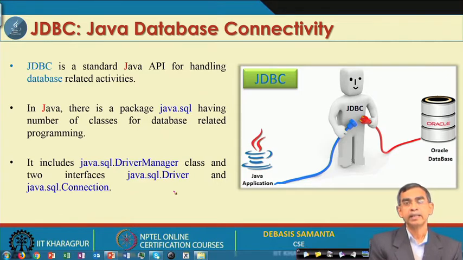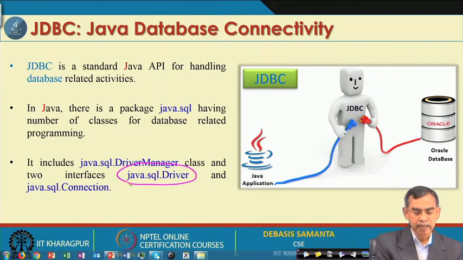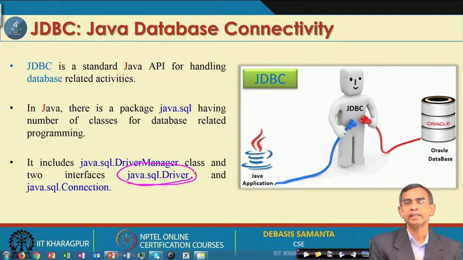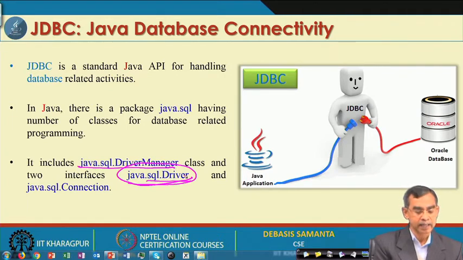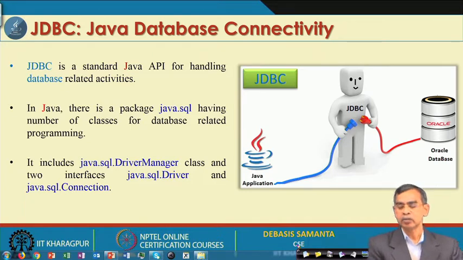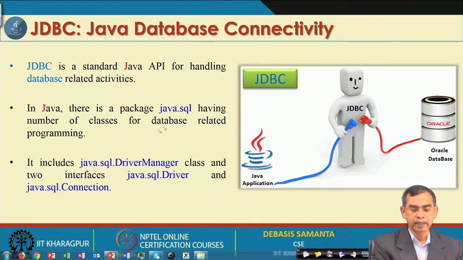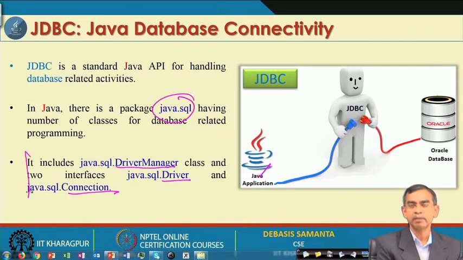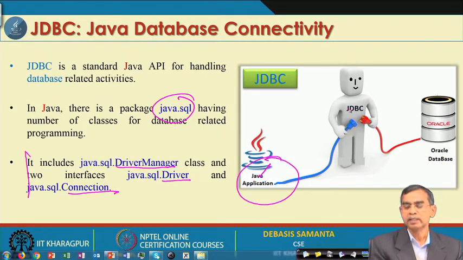Now, the driver that you can install is in the java.sql package. Using this package, there are three classes: DriverManager, Driver, and then Connection. These are the three things that you can have from this java.sql package, and these three classes are already defined there. We will discuss all these classes later on. In order to use JDBC from your program, java.sql should be imported in the application, and then you have to create the objects of DriverManager, Driver, and then Connection. This will help you from your program side to connect JDBC.